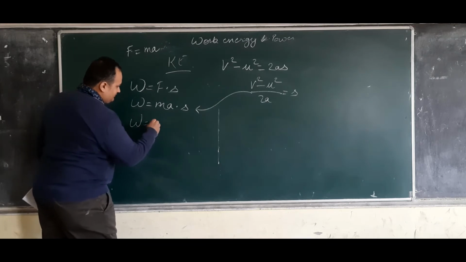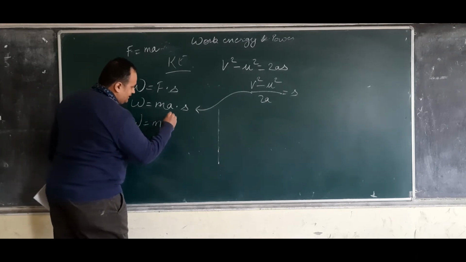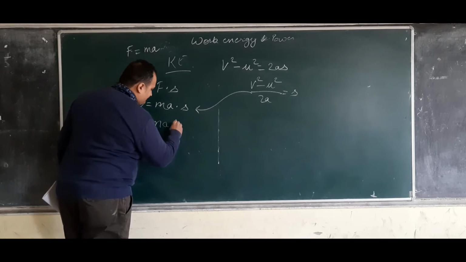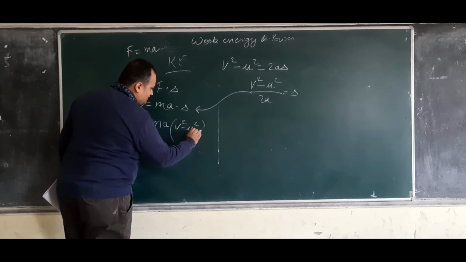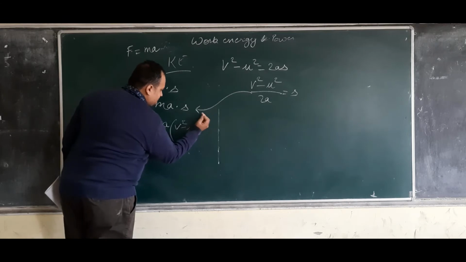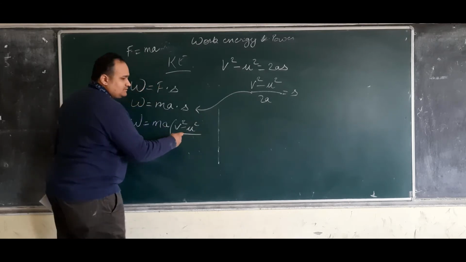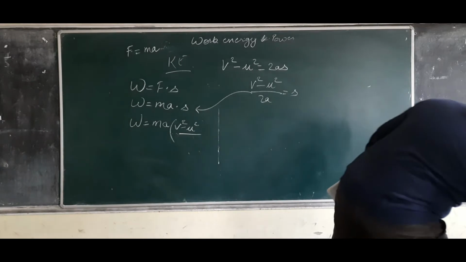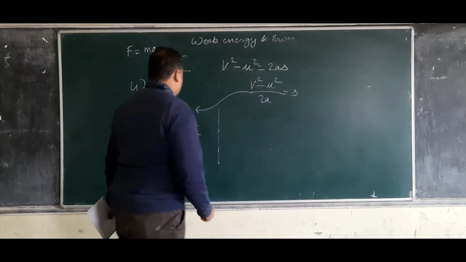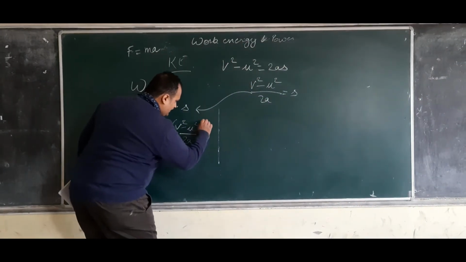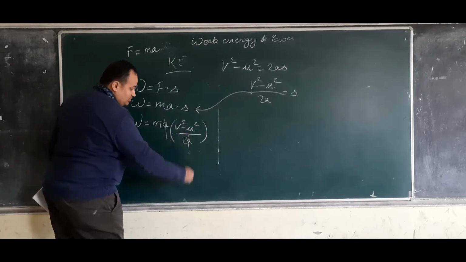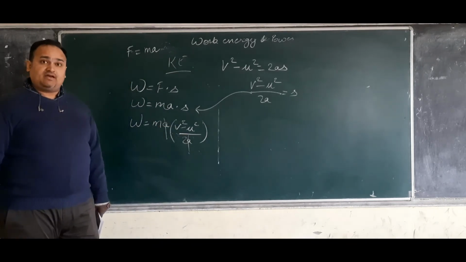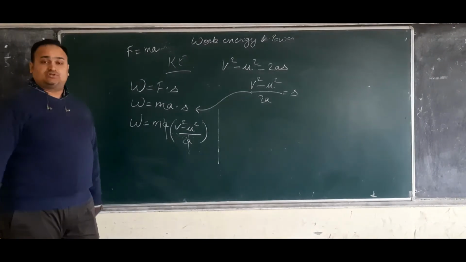W is equal to MA into (V square minus U square) upon 2A. But A is also here, so both get cancelled out.